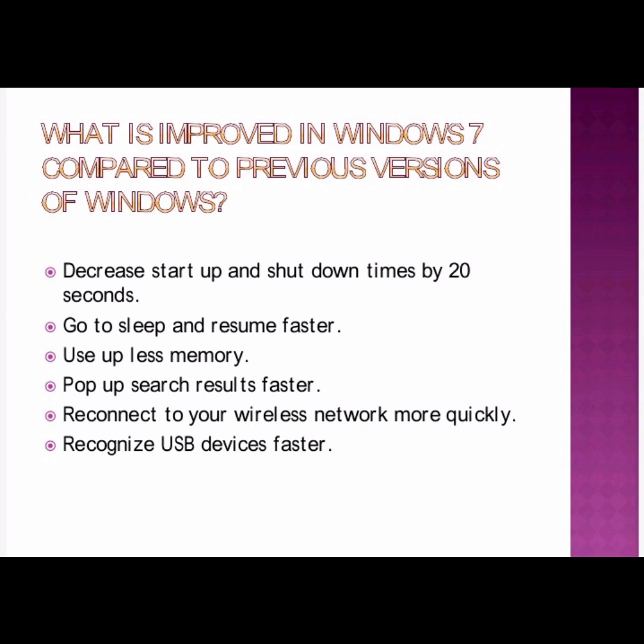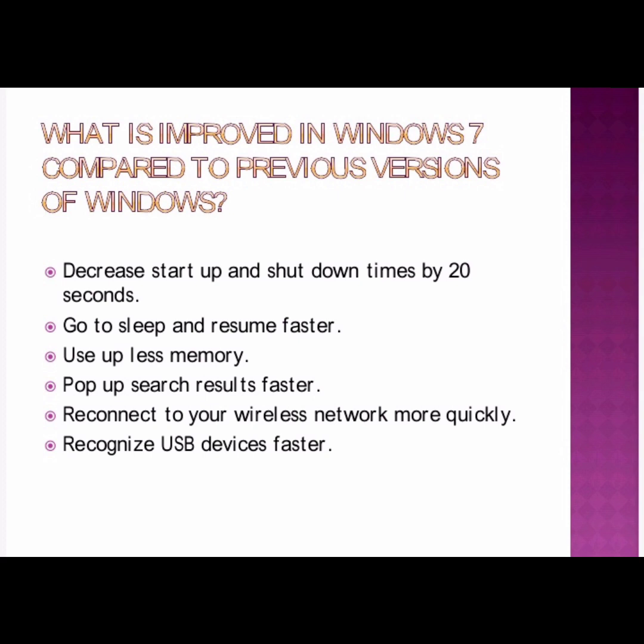So what is improved in Windows 7 compared to previous versions of Windows? Let us see one by one. Startup and shutdown times are reduced to 20 seconds. That is, when you start your computer and when you shut down your computer, it takes only 20 seconds. It goes to sleep and resumes faster. Yes, there is an option called sleep and resume. Sleep and then resume after some time; it is done much faster.